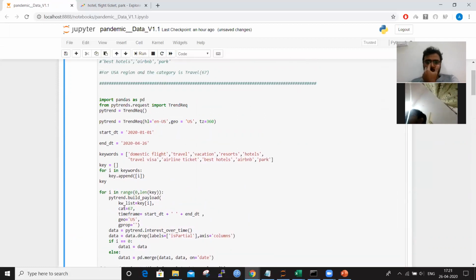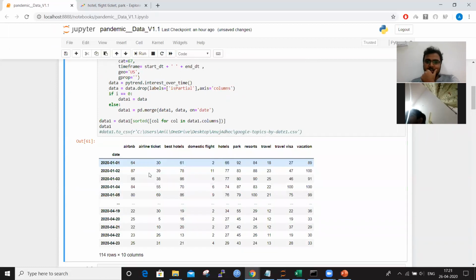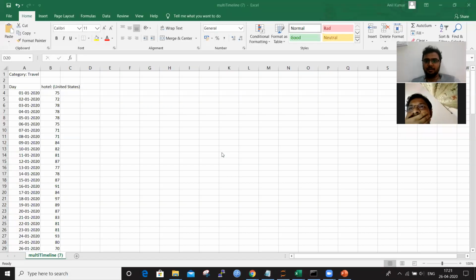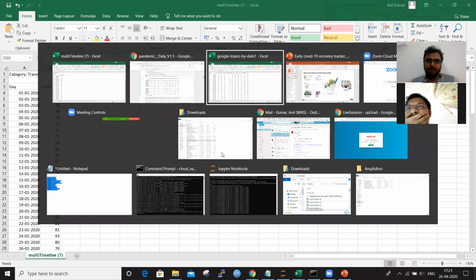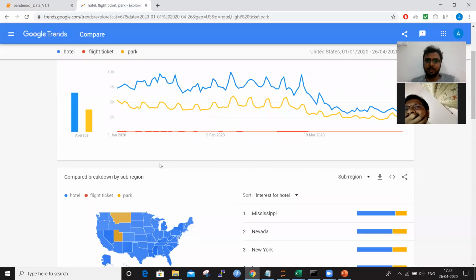If you can see here, I get the data like this from 1 to 24. This is the date, this is Airbnb. This is the whole data I can pull, what you are seeing here. We were able to pull everything that you see here into our data.